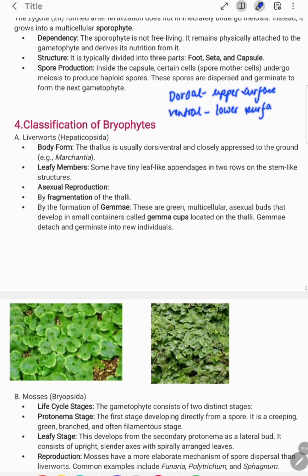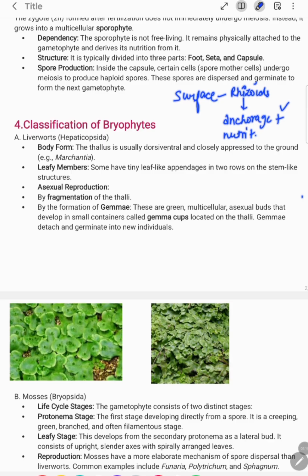Ventral refers to the lower surface. So you have read two: the upper surface, which is called dorsal, and ventral, which is the lower surface. As we have studied, at the lower surface the thallus bears the rhizoids, and the role of rhizoids is anchorage along with the absorption of nutrients.